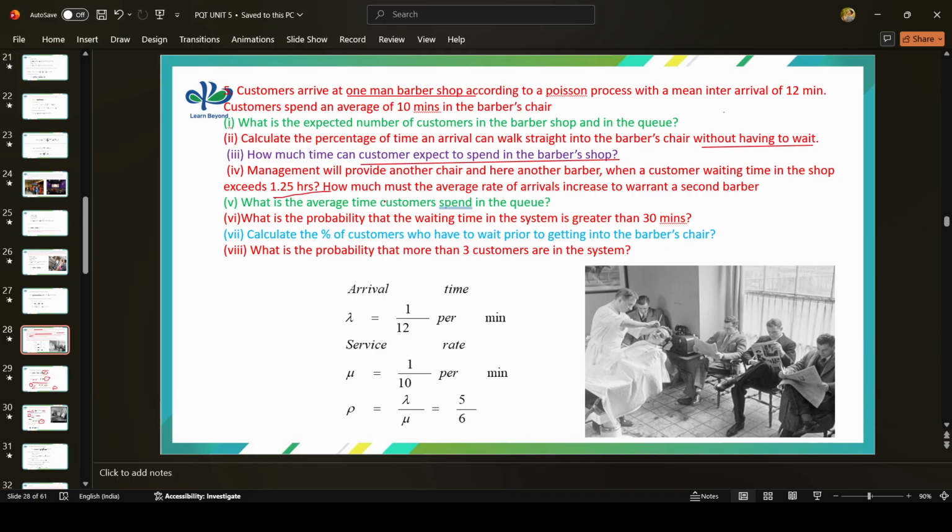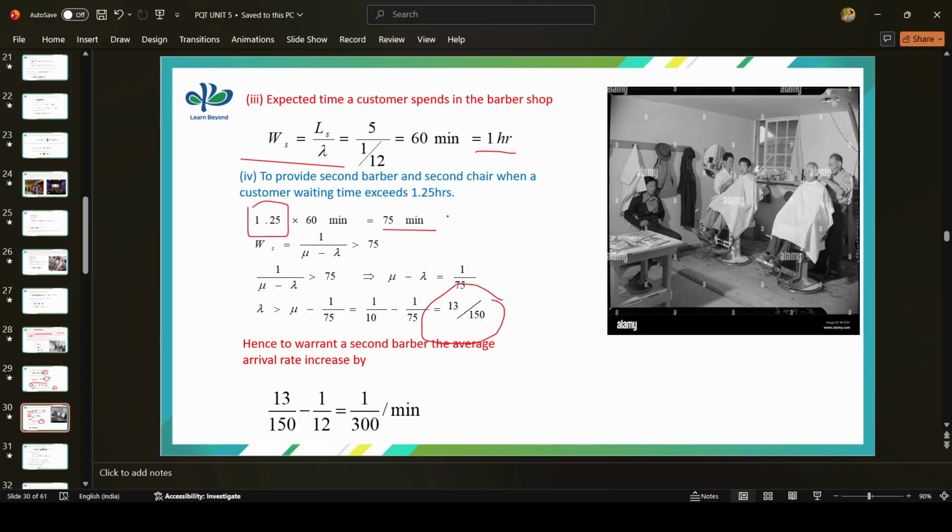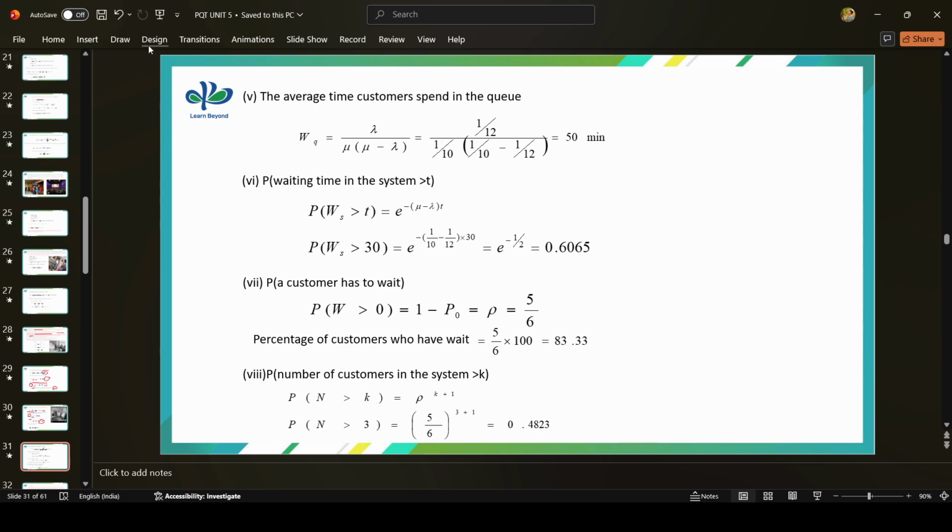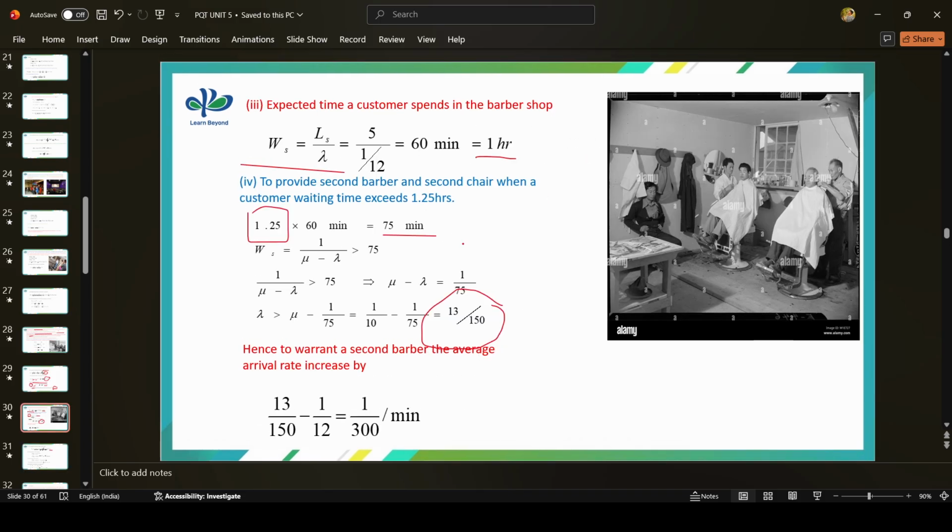Next part of your question, the fifth one: what is the average time customers spend in the queue? So normally in the queue, how much time will it take to get the service. So WQ is equal to lambda divided by mu minus lambda, and it will be 15 minutes.